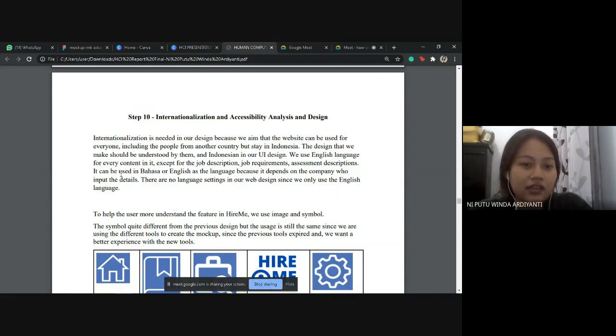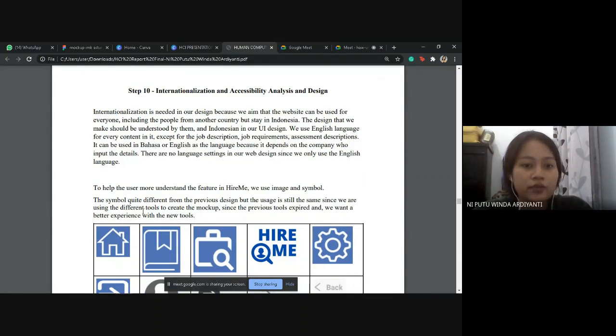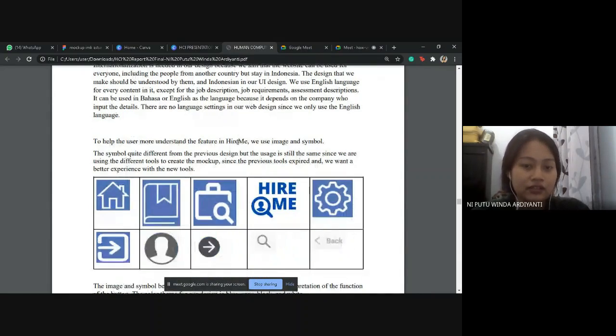We think it can be better if those can be in Bahasa or English, because it depends on the company that inputs the details. There are no language settings in our web design since we only use the English language. To help users better understand the features in our website, we use images and symbols, such as this image and also this symbol.